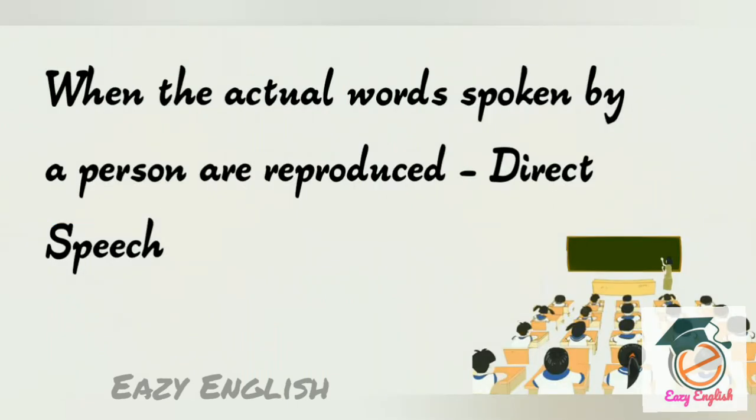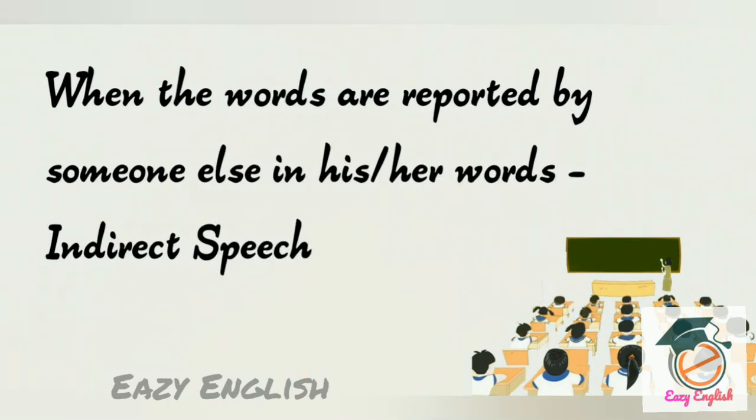What is direct speech? When the actual words spoken by a person are reproduced, it is said to be in direct speech. That's why we are writing it within inverted commas. It is the exact words spoken by the speaker. When the words are reported by someone else in his or her own words, it is said to be in indirect speech. So, the other person hearing that, when you go and tell it to a third person, it is said to be in indirect speech.